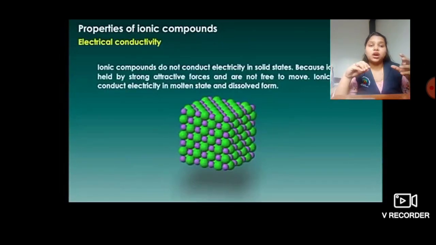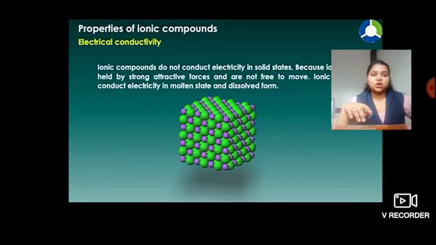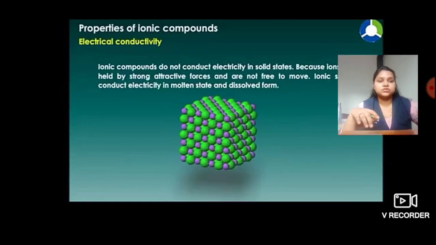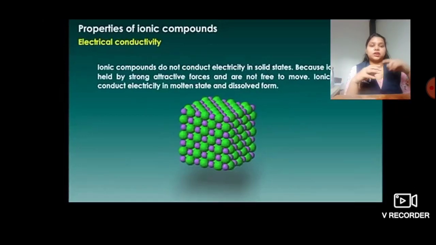Ionic compounds do not conduct electricity in solid state because ions are held by strong attractive forces and they do not move. In the molten state the ionic bonds break and the ions move. So they do not dissolve easily.